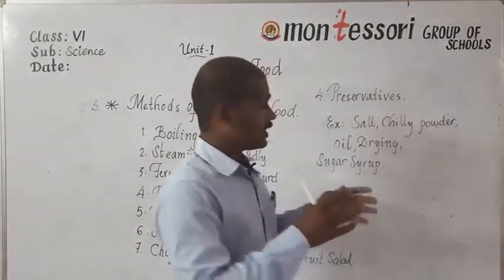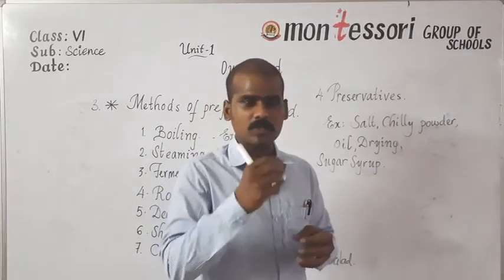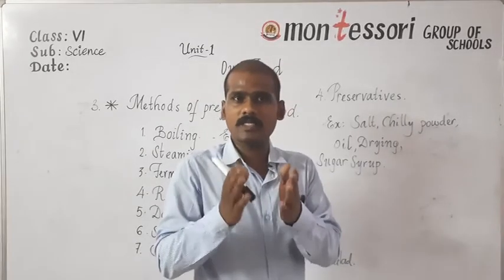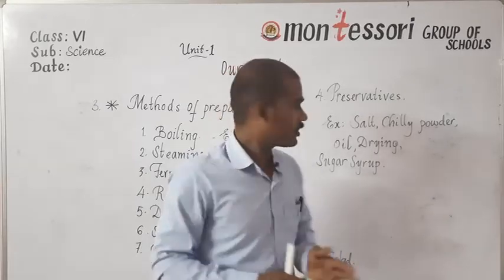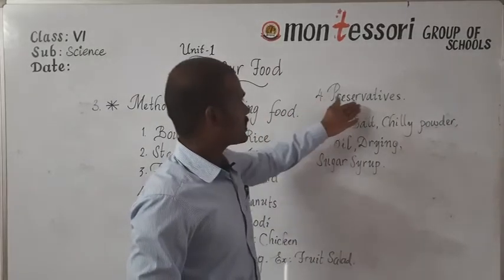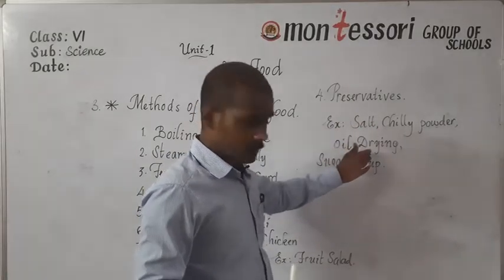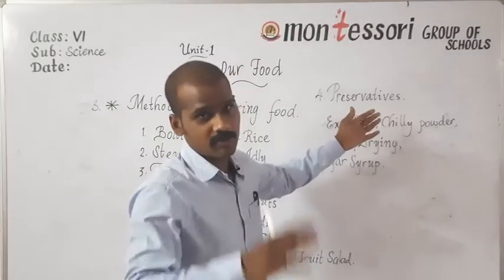But when we are preparing some vegetable curry or any other curries, we are not using the food ingredients in required quantities. That is why they only last for a very short time. Here the different preservatives are like salt, chili powder, oil, and the drying process is also one way to preserve, to store food items for a long time.